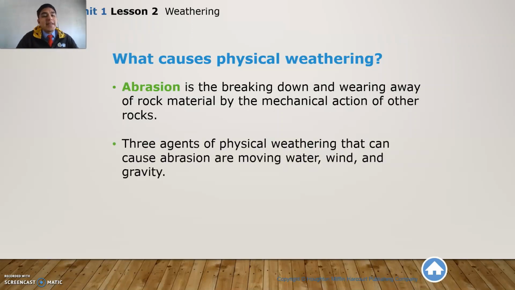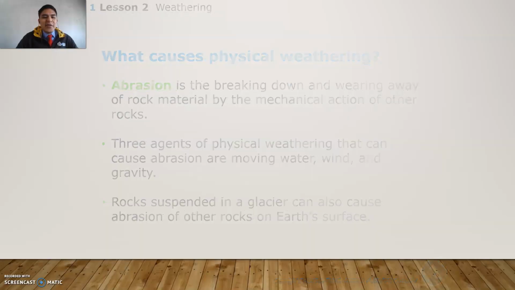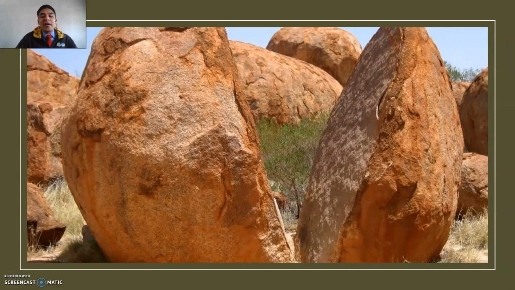Three agents of physical weathering that can cause abrasion are moving water, wind, and gravity. Rocks suspended in a glacier can also cause abrasion of other rocks on Earth's surface. All right, so here's an example of what physical weathering might look like. Due to all of the exposure to, probably, animal contact, other rocks that hit this one right here, or even the temperature that will cause it to contract and expand, in the end this huge rock broke. That is an example of physical weathering again.